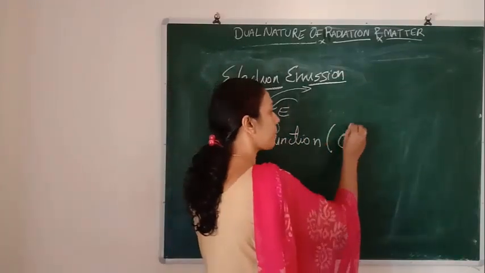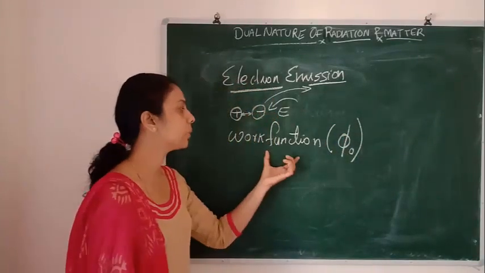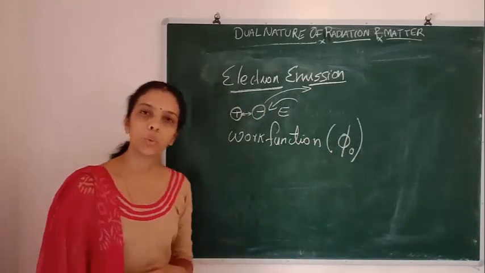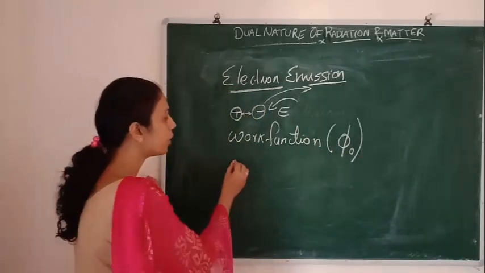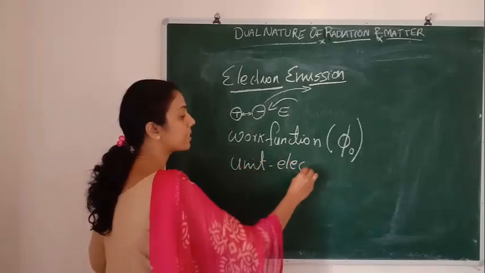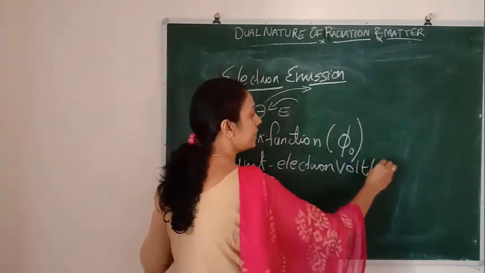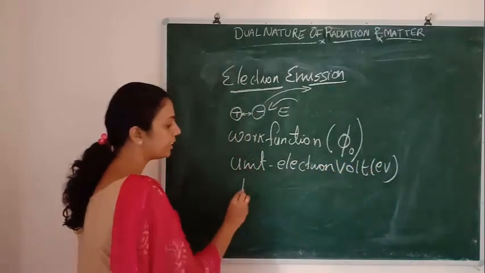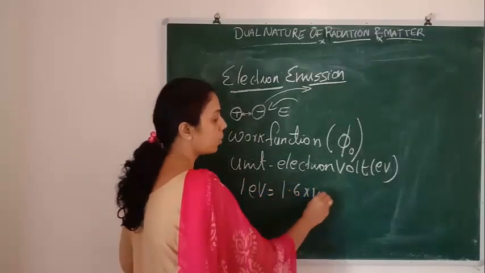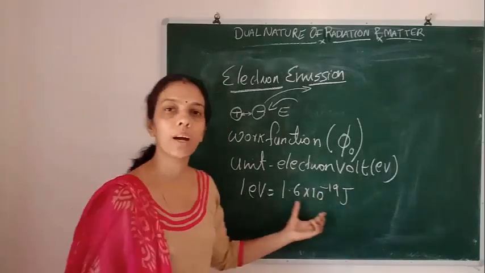Work function is represented by the symbol φ0. So what is the unit of work function? The unit of work function is the electron volt. Usually we represent it in electron volts, eV. And 1 electron volt is equal to 1.6 × 10^-19 joule. Okay, this is 1 electron volt.